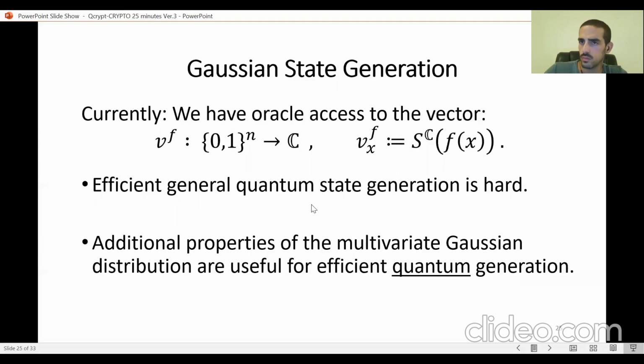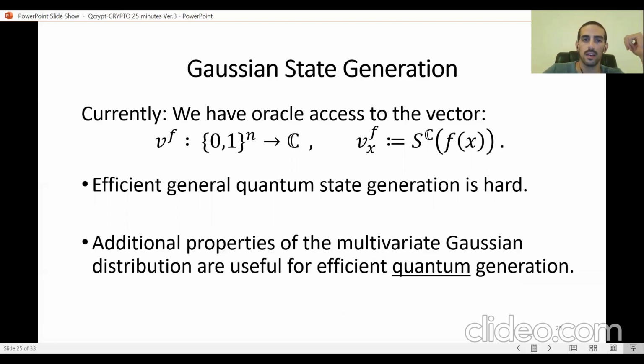Okay, so it seems we solved our first problem. We have quantum oracle access to a spherically symmetric vector V, and now we want to generate the quantum state that corresponds to the normalization of V. For this general task of getting oracle access to the description of a quantum state and then generating the quantum state, we don't have efficient algorithms. But of course, we don't have the general case here.